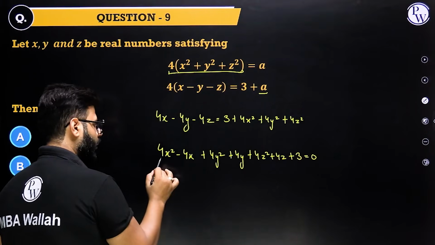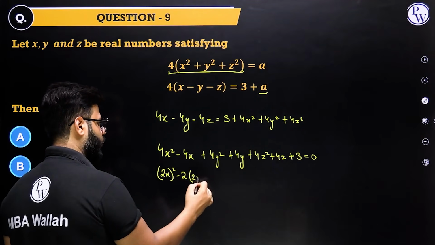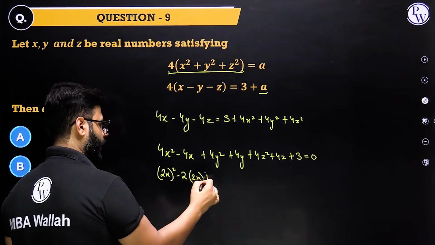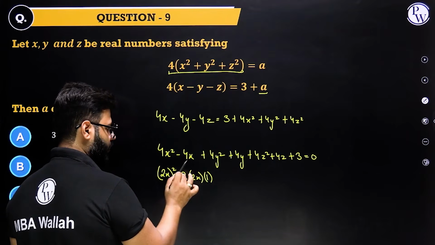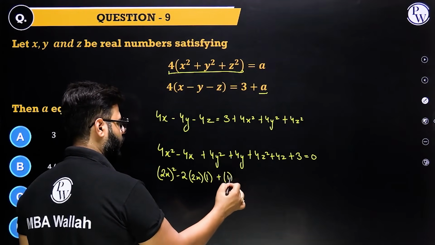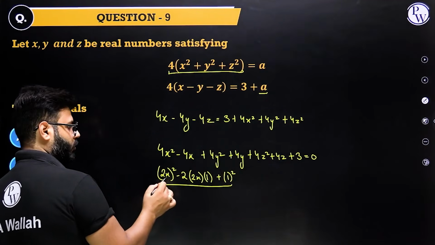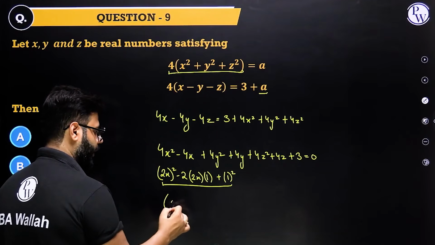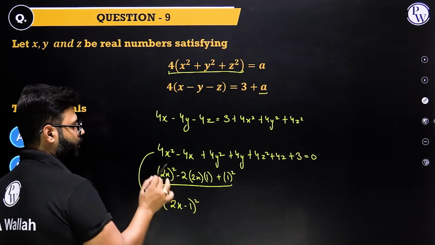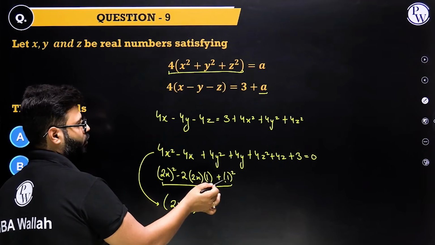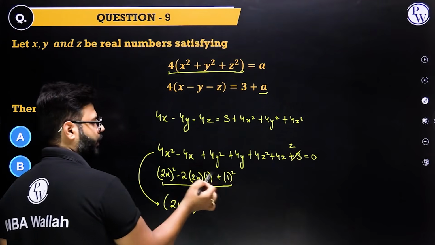Now have a look. This is 2x whole square. This is 2 into 2x. What it requires is a 1. If it gets a 1, now this is a square. Minus 2ab becomes this. I just need to give it a 1 square. Have a look at what it is becoming. a square minus 2ab plus b square, that means it is a minus b whole square. This quantity can become this. All it needs is an additional 1 square, which I don't care about. I'll give 1 from here. This will become 2. 1 goes here.